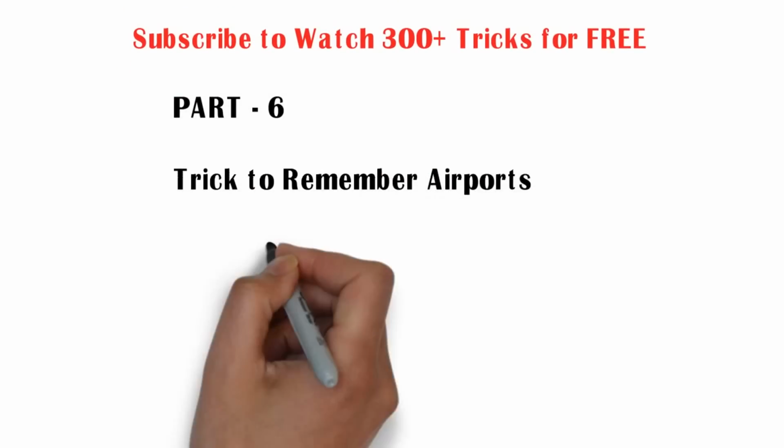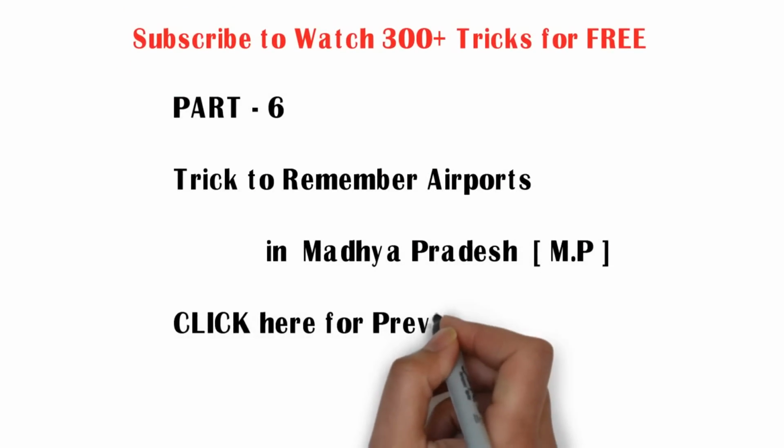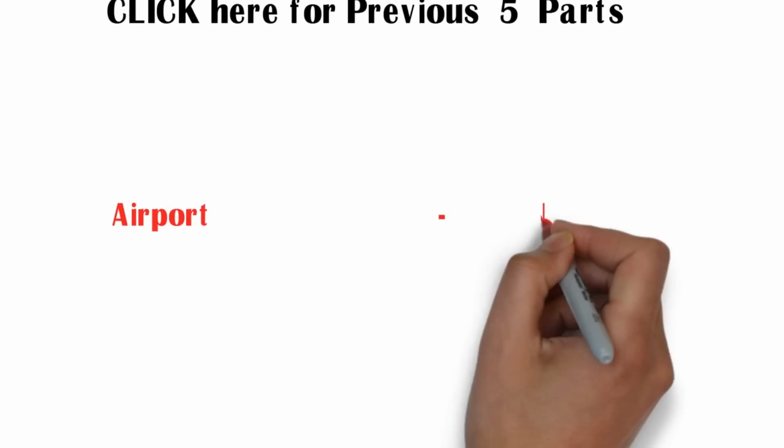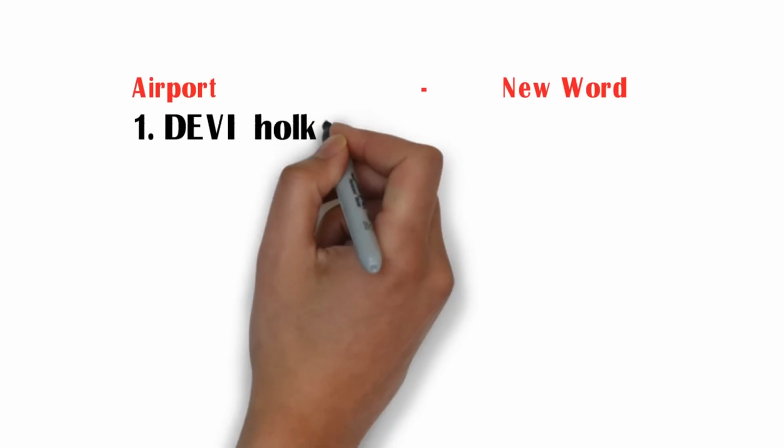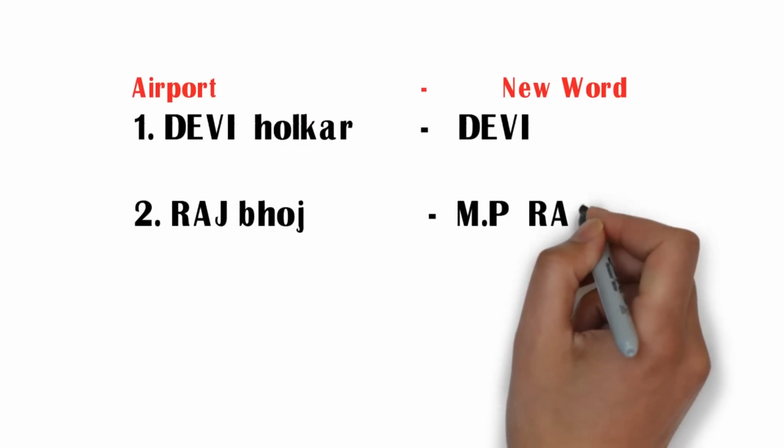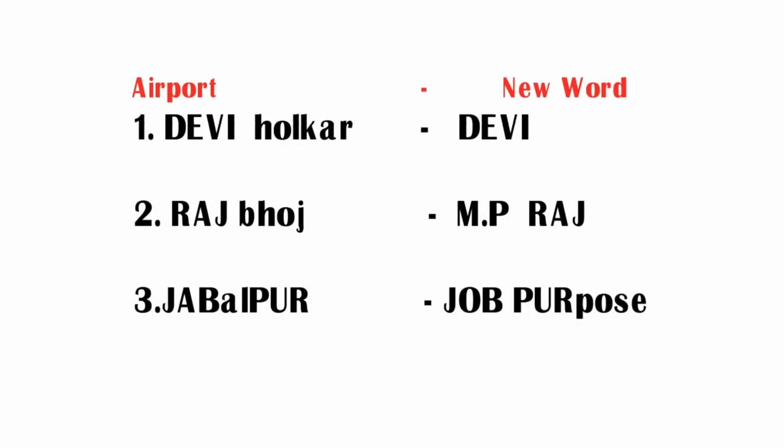Part 6. Trick to remember airports in Madhya Pradesh. MP is the short form of Madhya Pradesh. Airport and its related new word. Devi Holkar Airport is the airport in Madhya Pradesh. Second one, Rajbhoj Airport. Third one, Jabalpur Airport. These are the 3 airports which are in Madhya Pradesh: Devi Holkar, Rajbhoj and Jabalpur.